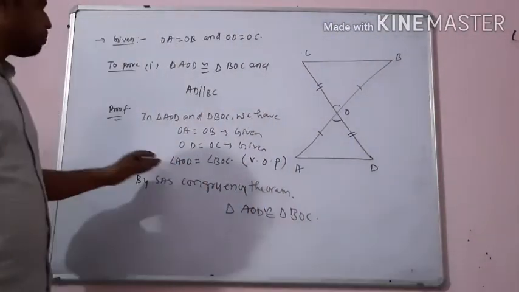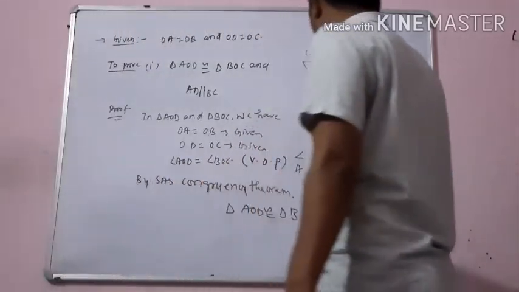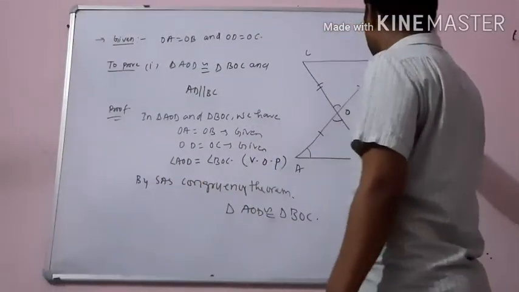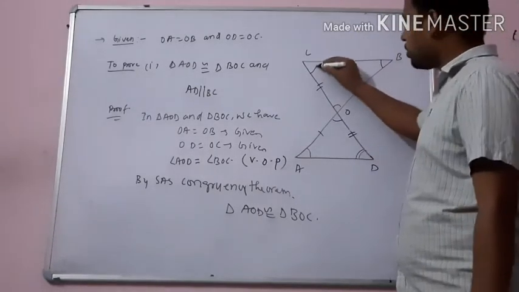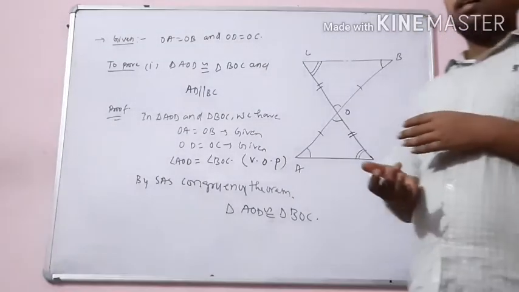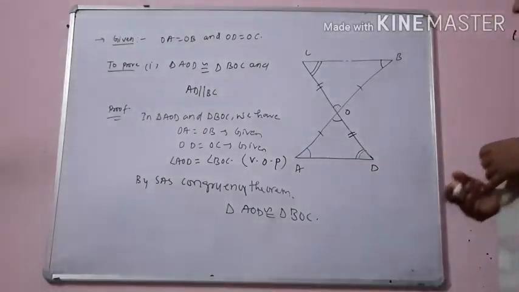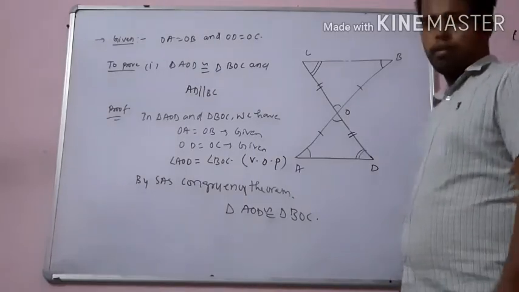So by CPCT we can see that this angle will be equal to this angle, and this angle will be equal to this angle. Why? When we have proved that the two triangles are congruent, then their remaining parts or angles will be equal.